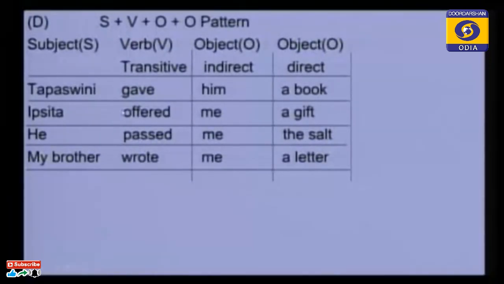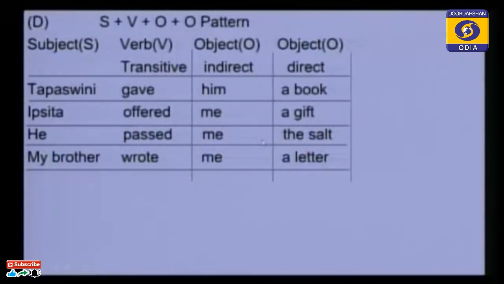To whom? Him. And if Sita offered me a gift, what did Sita offer? A gift. Gift is a noun phrase. It is direct object. Me is a indirect object. He passed. What did he pass? The salt.